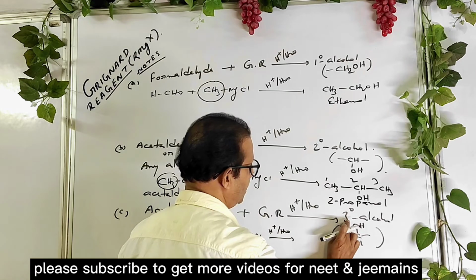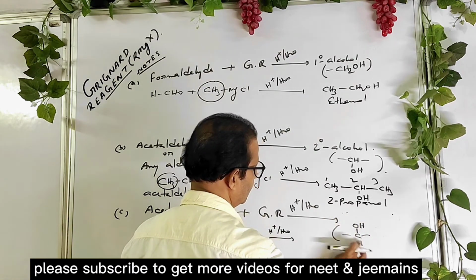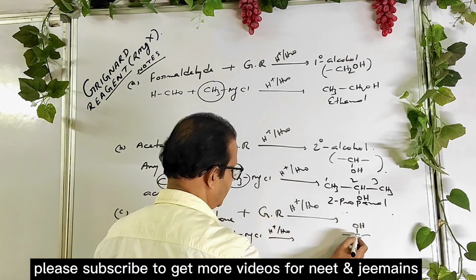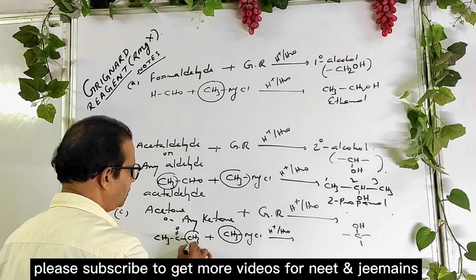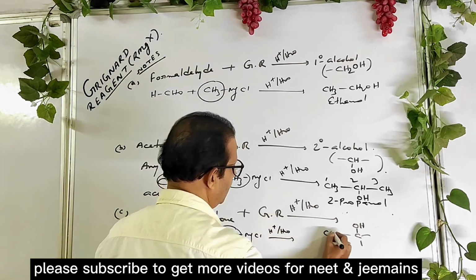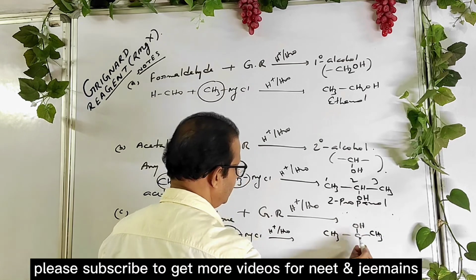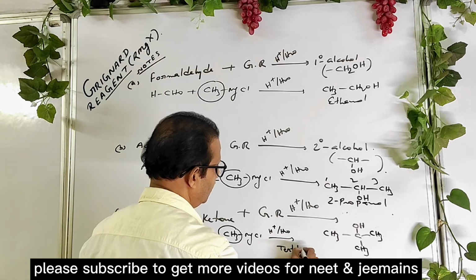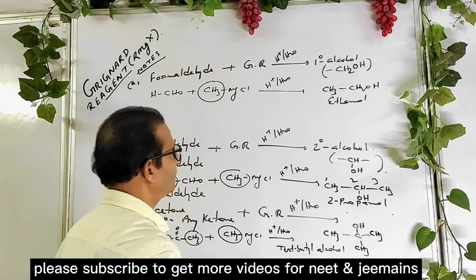Now see this. How to write the product? Carbon possesses tetravalency, so fulfill the tetravalency of carbon by putting groups in all the hands, and you get it. It is tertiary butyl alcohol, tert-butyl alcohol.